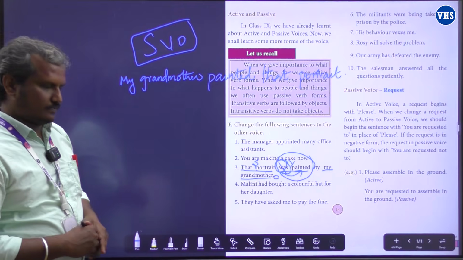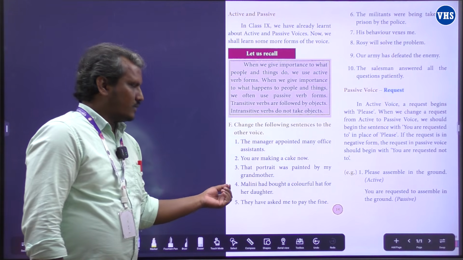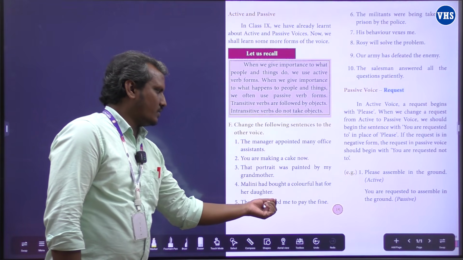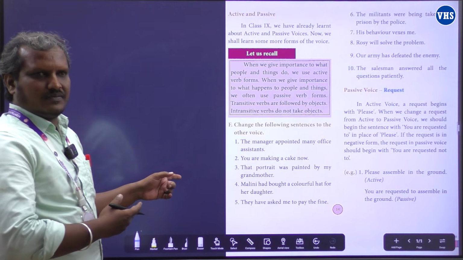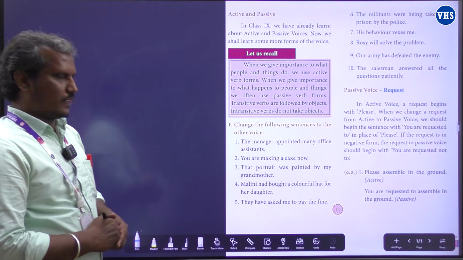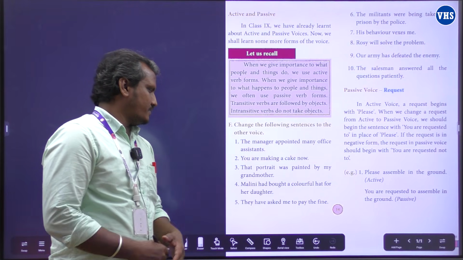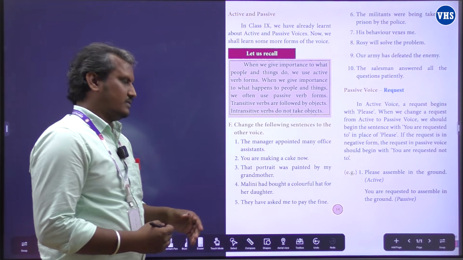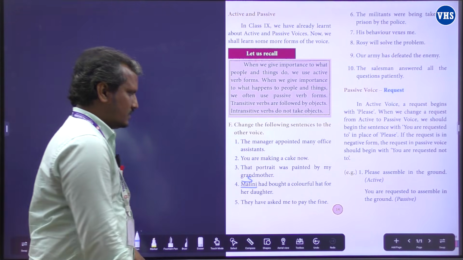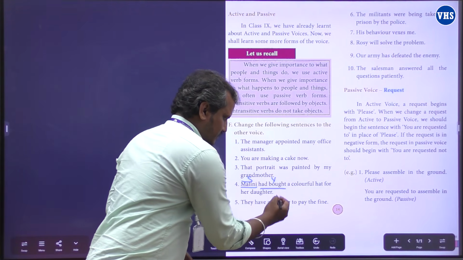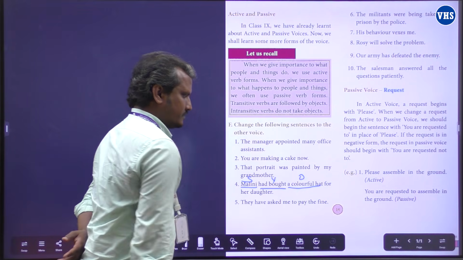There's a fourth question. Malini had bought a colorful hat for her daughter. Let me repeat. Malini had bought a colorful hat for her daughter. Can you identify the sentence, either active or passive voice? Malini had bought a colorful hat for her daughter. Shall we check it? Yes. Malini is a subject, right? Had bought, verb. A colorful hat is an object.